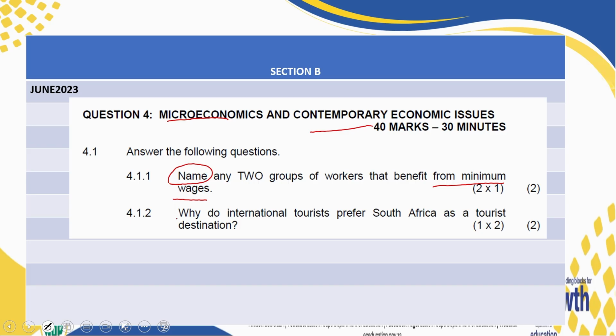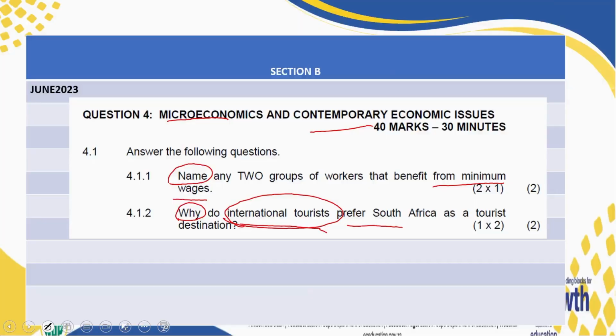4.1.2, it is saying why. So it should come out in your response that there is a reason. Why do international tourists prefer to visit South Africa as a tourist destination? What is there in South Africa which makes them want to visit South Africa? That is part of your answer. And these are tourists from outside because these are international tourists.